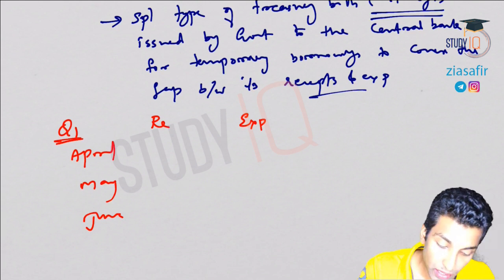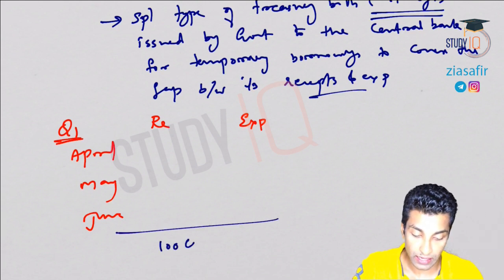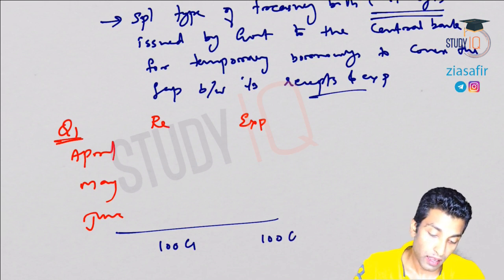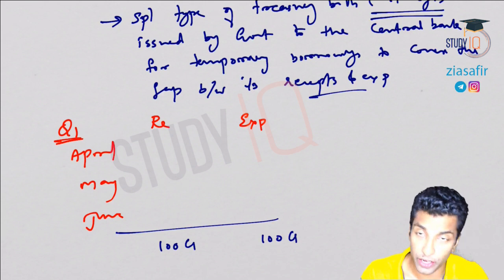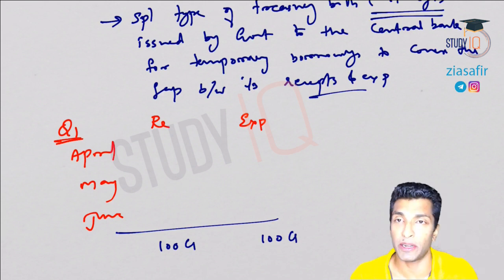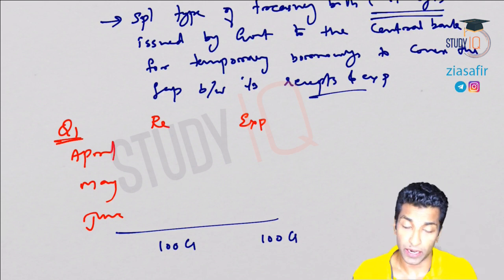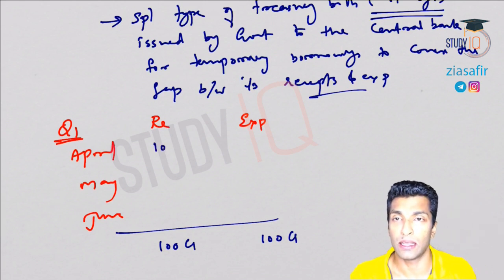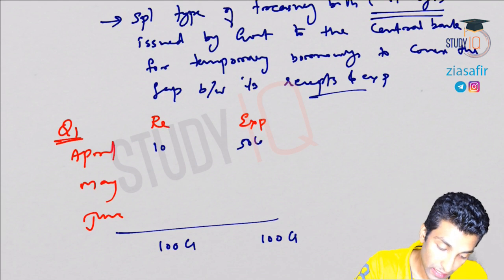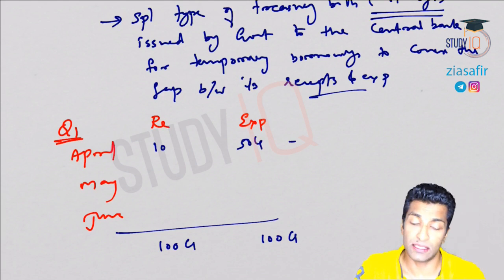For example, the government is planning for, let's say, 100 crore expenditure and expecting 100 crore revenue. That means effectively no deficit here. But in April, the government was able to realize 10 crore receipts, but there was an expenditure of, let's say, 50 crore. So how much extra is there?